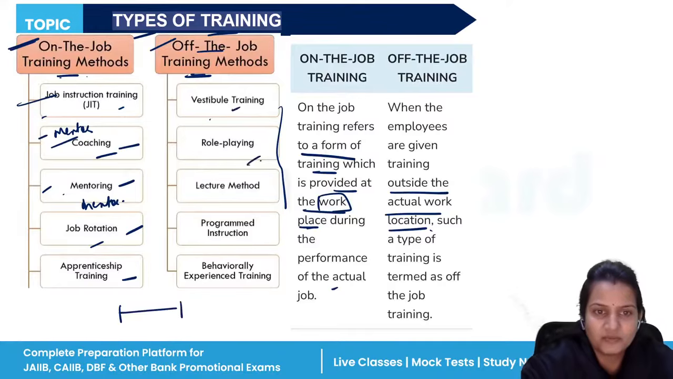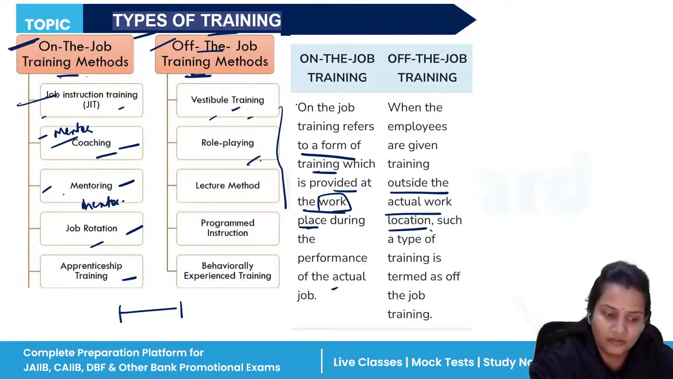Now, role playing or vestibule means a simulation-like training structure they will provide you. They will create a virtual environment for you; they will not give you the real environment.